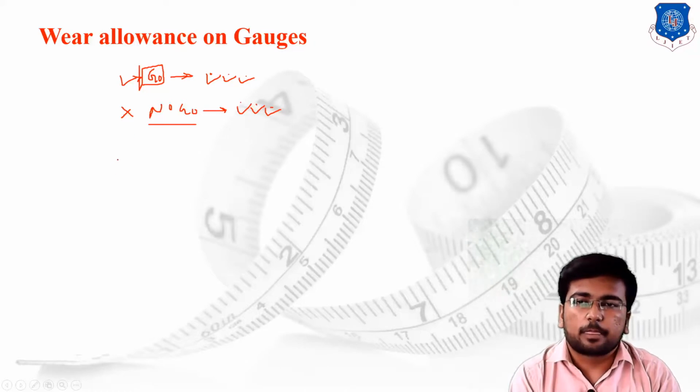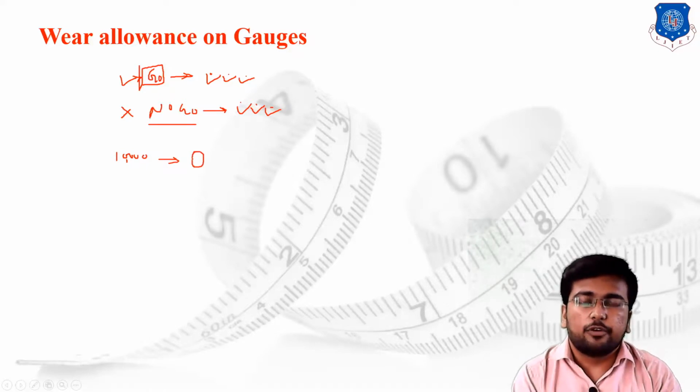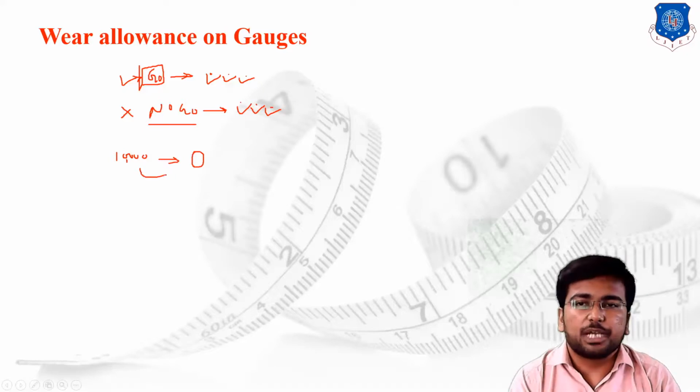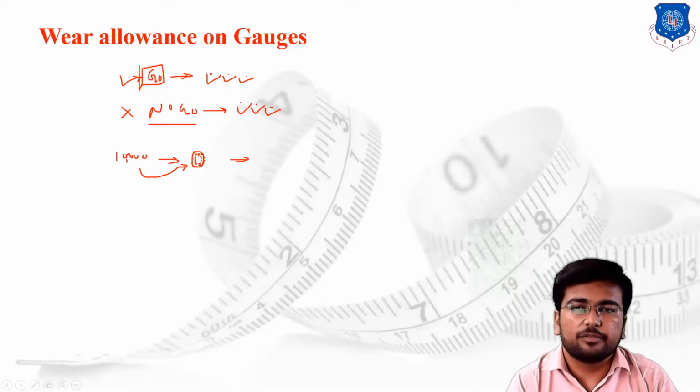Suppose the mechanical industry produces 10,000 shafts in a day, and you have to check all the shafts by a single ring. So I can say that 10,000 times I will apply the shaft over the single ring, and due to the continuous use of this ring, there might be some chance that the internal material of the ring will wear out. The internal material will suffer some wear and tear, and due to the wear effect, the internal diameter of the ring will change. Let's say initially this is the basic cross section of the ring.